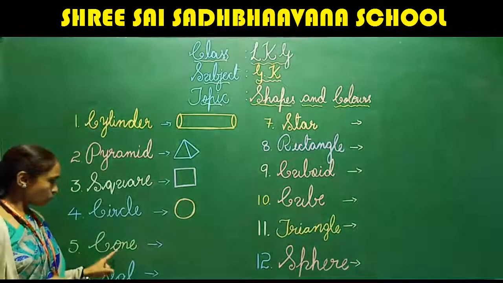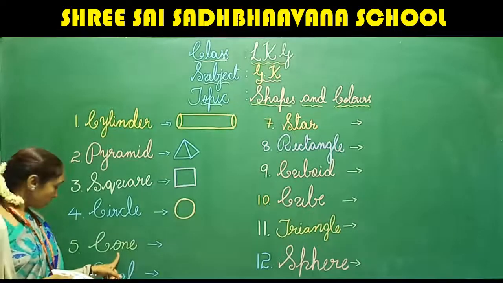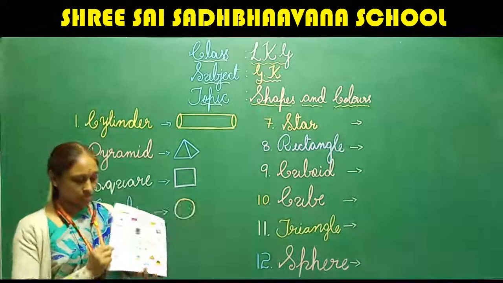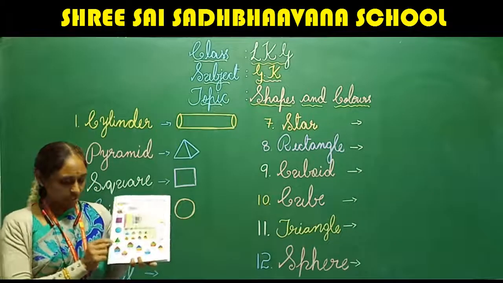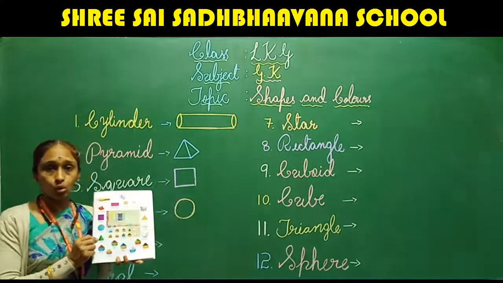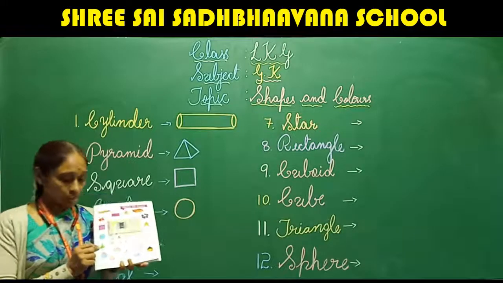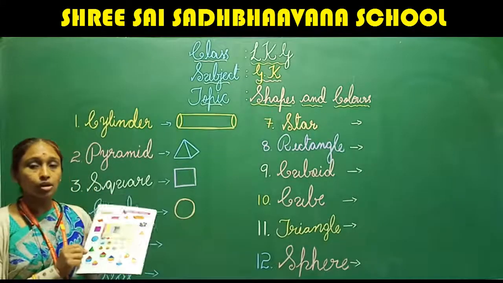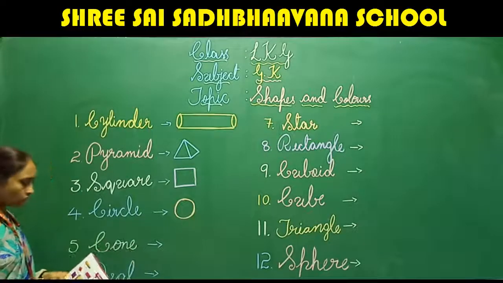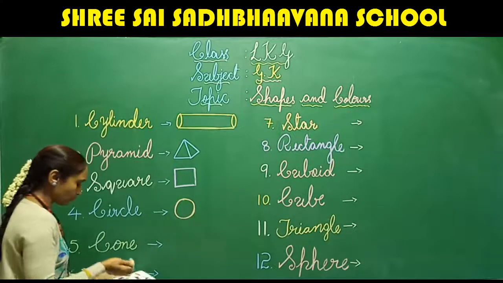Okay. So, what is this? The fifth one here. See, can you see this in your book? Page number 3. This is cone. Spell it C-O-N-E, cone. What is this? Cone. How to write that cone?